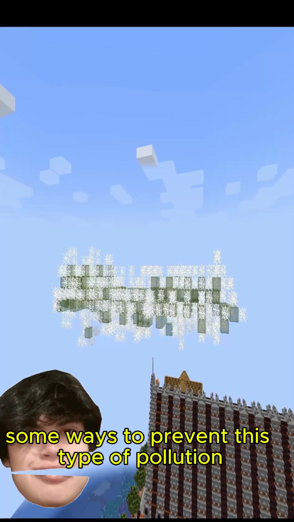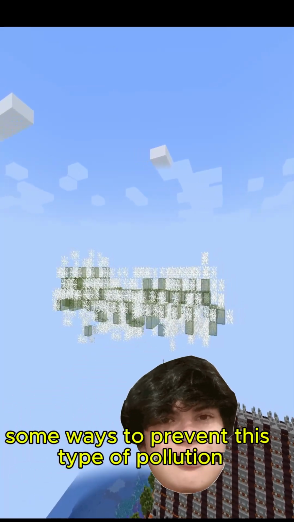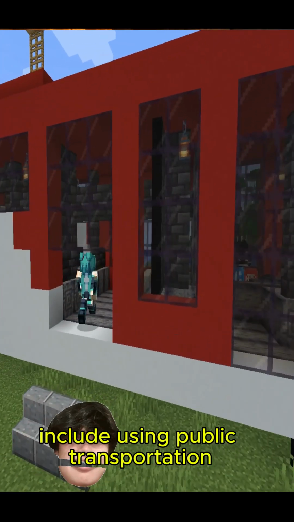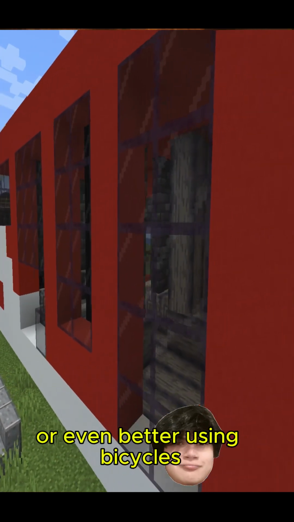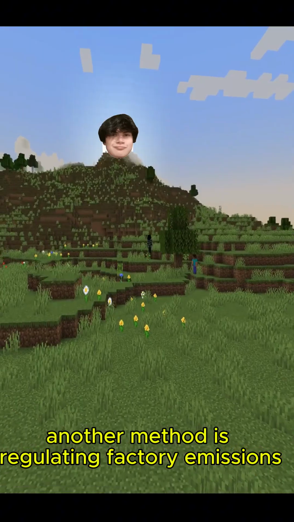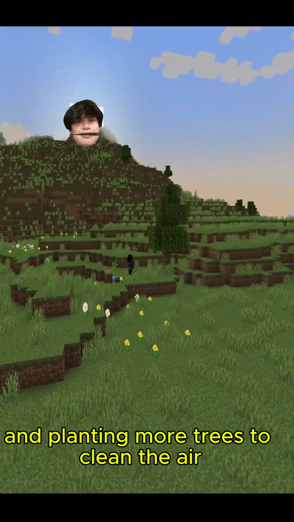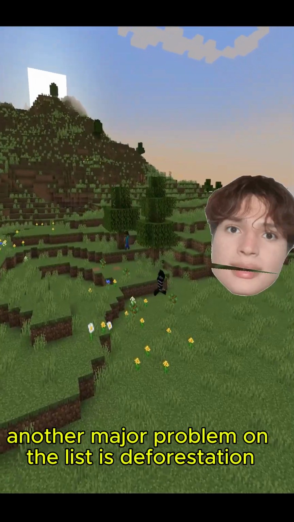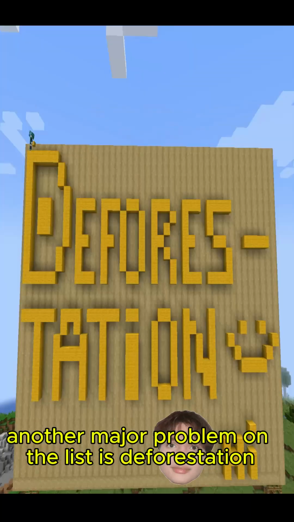Some ways to prevent this type of pollution include using public transportation instead of personal vehicles, or even better, using bicycles. Another method is regulating factory emissions and planting more trees to clean the air. Another major problem on the list is deforestation.